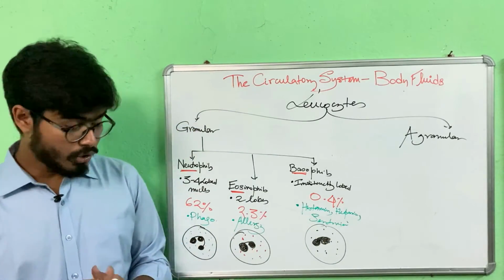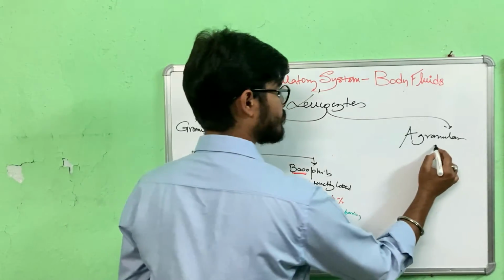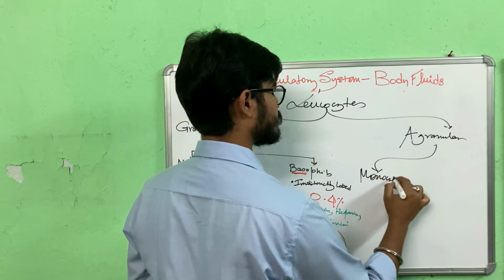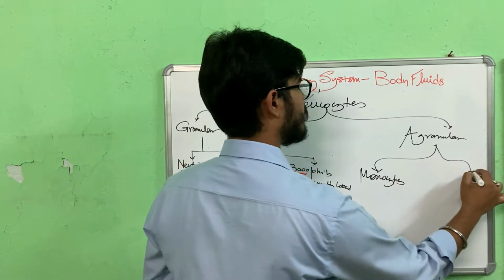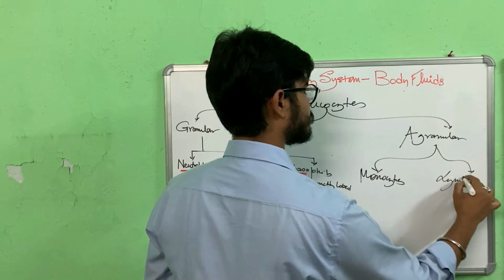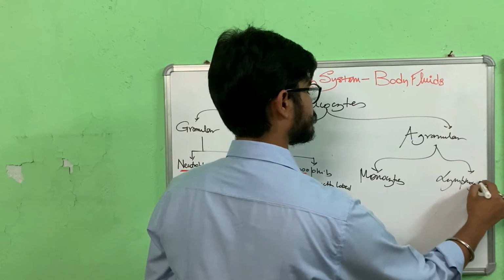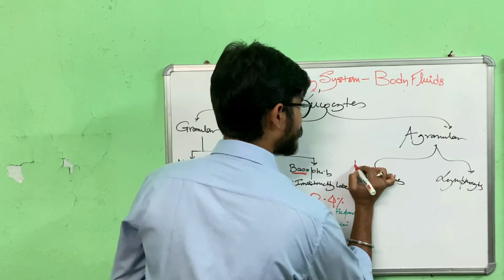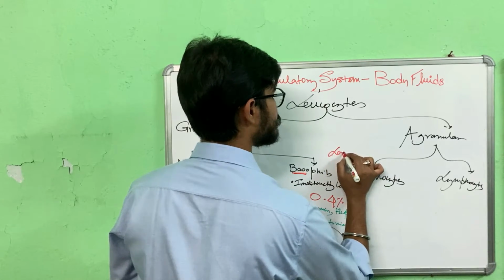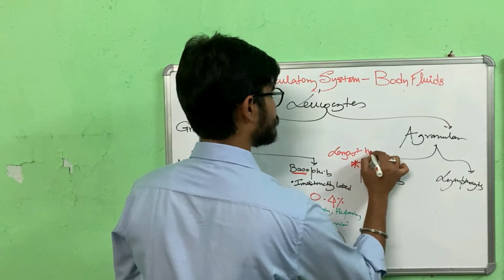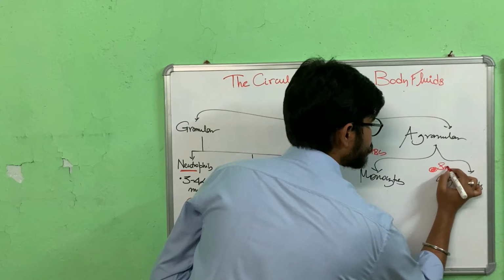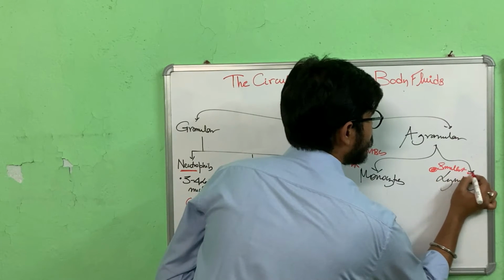Now moving on to the agranular part, we have monocytes and lymphocytes. Important to know, monocytes are the largest of all WBCs, whereas lymphocytes are the smallest of all WBCs.